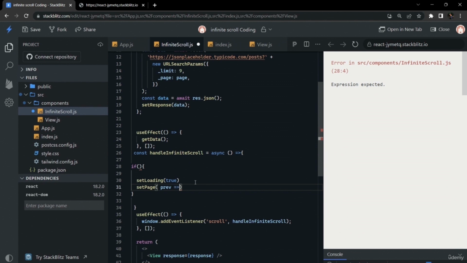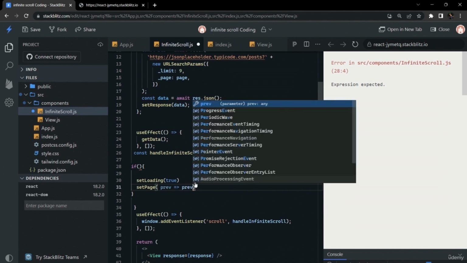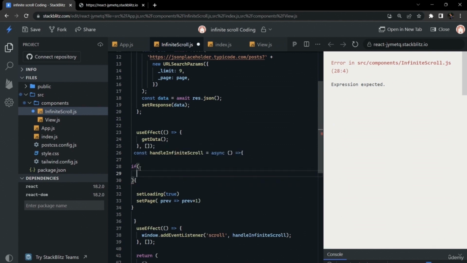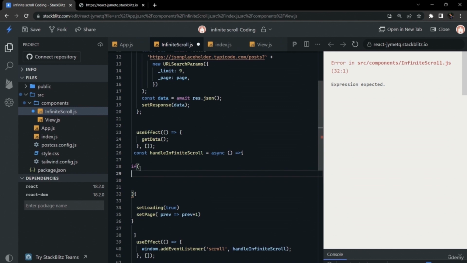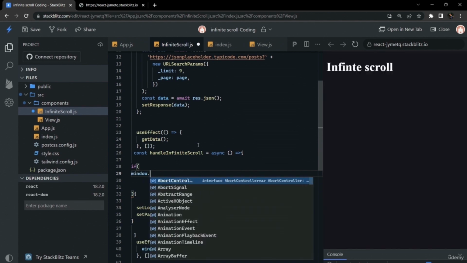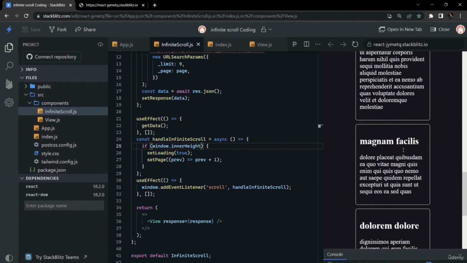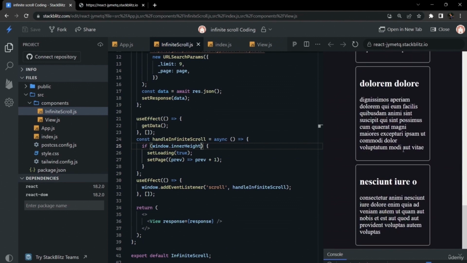We have taken the previous state and we will return the previous state plus 1. So if it is 0 it will be 1, and if it is 1 it will return 2. Now it is time to write the main logic: when loading is true, the next page will be appended. For that, whenever the scrolling thumb hits the bottom of the page, only then we have to make this true.